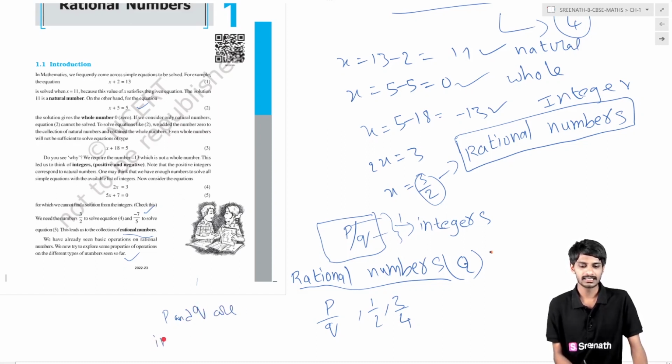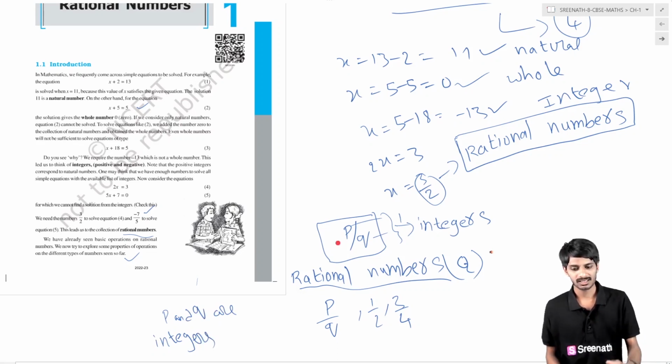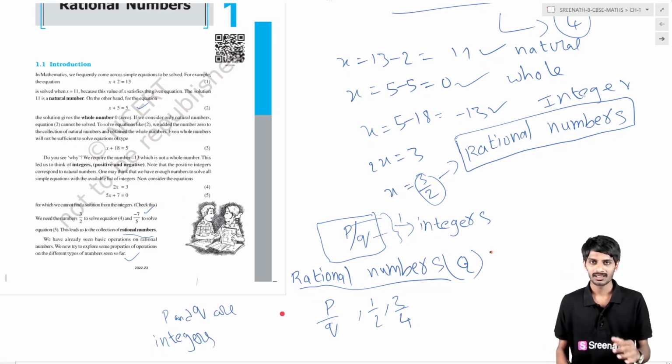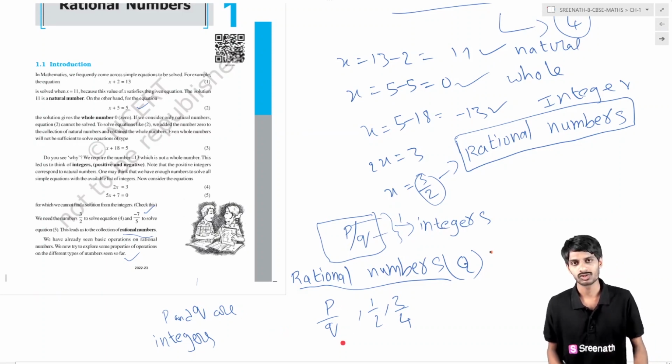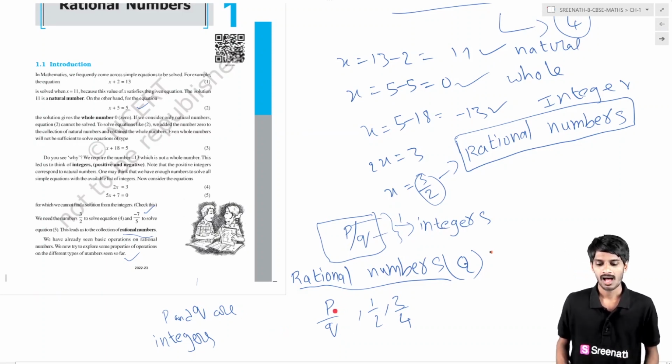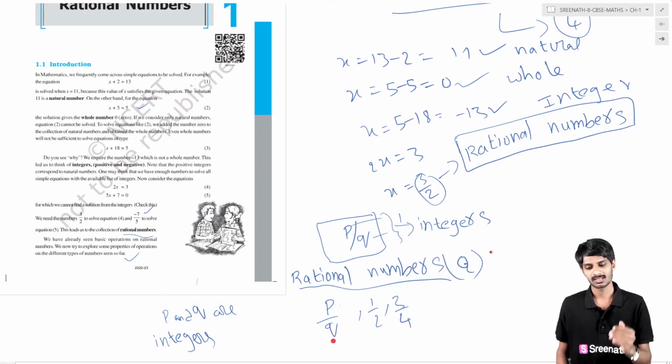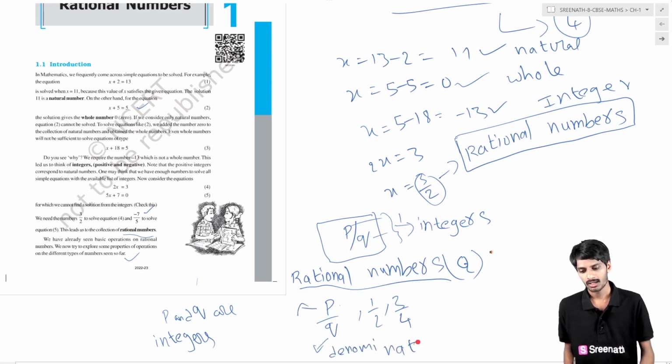So rational numbers are nothing but integers, but one difference is they're in the form of p by q, which means one integer is the numerator and the other integer is the denominator. I think you have learned this in your primary classes or previous classes.